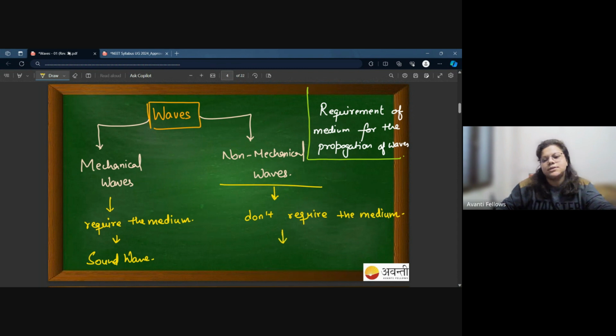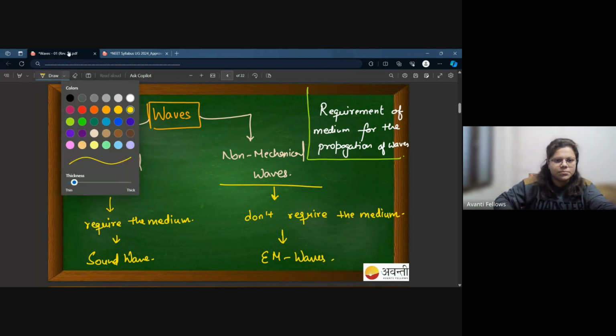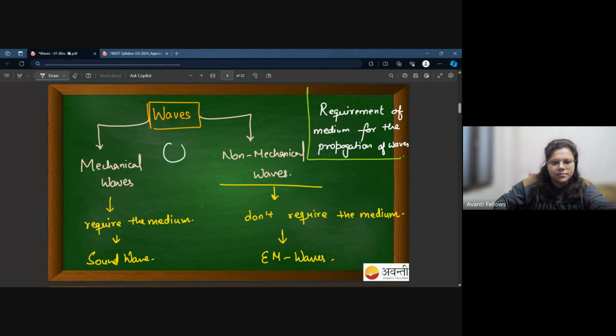And the example of these kind of waves is EM waves. Now let's consider an example. Let's say that this is the sun, this is the earth. Then the radiation from the sun is coming to our earth, but there is no atmosphere, there is no medium. Then how is it going to be possible? So the possible explanation for this is that they are non-mechanical waves. They do not require medium for their propagation. And I'm telling you this one thing, they are EM waves.